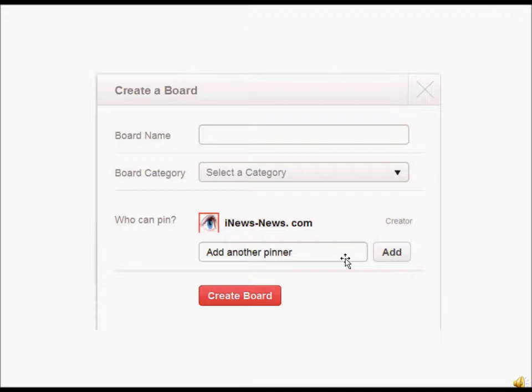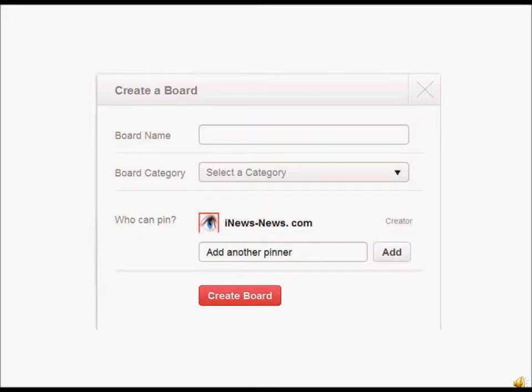It works for me. I have someone doing that for me, and then I come online and talk to the person and tell them, hey, I need to edit this board, and then they edit it for me. And I like that because they have more time than I do, and they can find a lot of pictures and put them in particular files for me. So you could have your sister or your brother or your friend in a different state or a different country doing it for you. Okay, so that's how you make your boards.